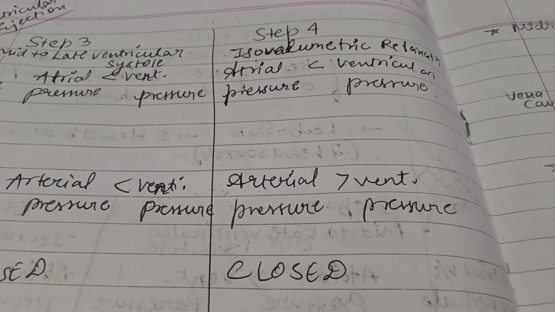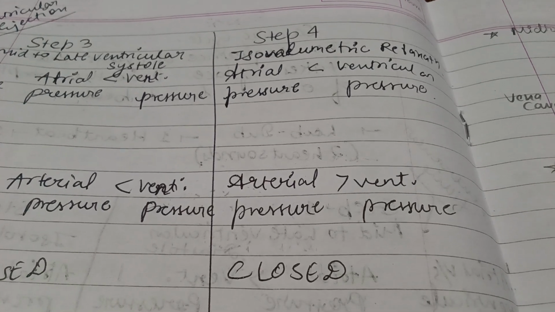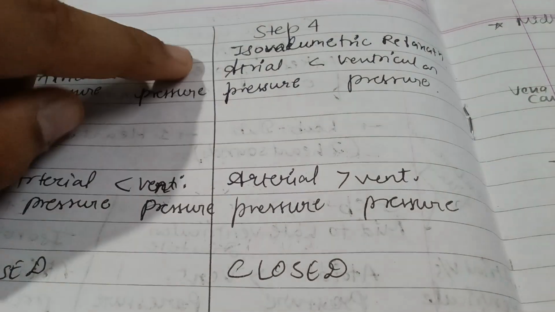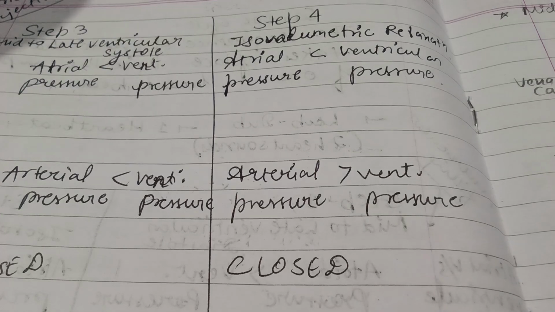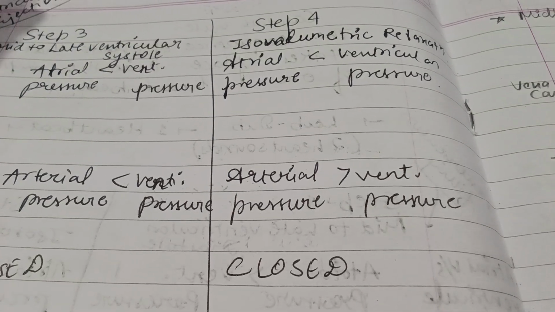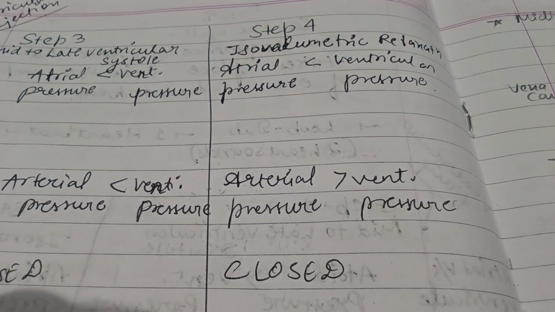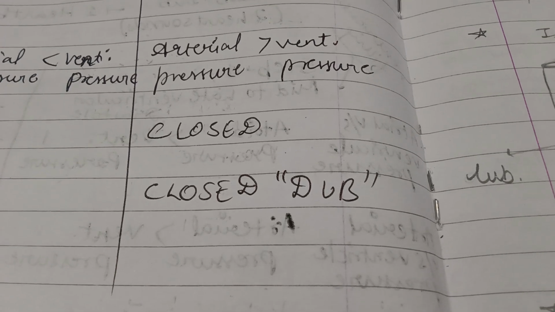Now we have the fourth step, which is isovolumetric relaxation, also called joint relaxation, the last phase. Here arterial pressure is greater than ventricular pressure, and the AV valve is closed and the SLV valve is closed also.